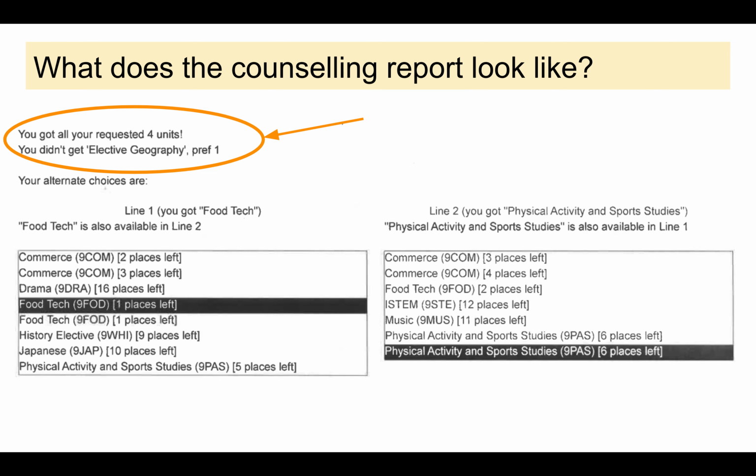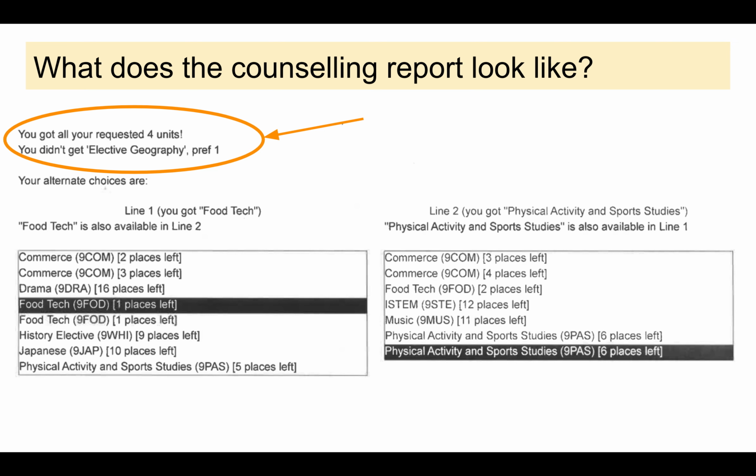Now, if you want to make further changes to your electives for next year, this is where you're going to get the information from to be able to make those changes. So first of all, I want you to notice the fact that we talk about the electives as running on lines. So line 1 is where half of the electives are going to run, and then we've got another 10 subjects or electives that run on line 2. On your counselling report, if you don't see mention of a particular elective, it's because you weren't interested in that elective and that elective is full.